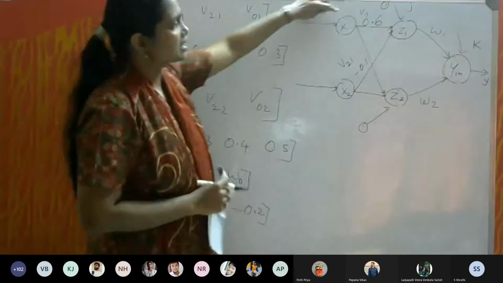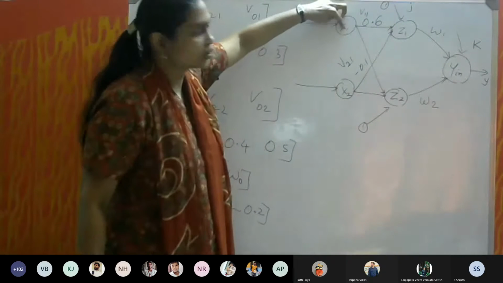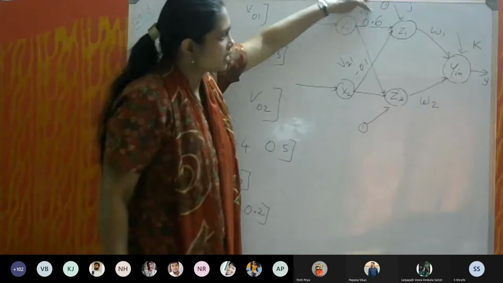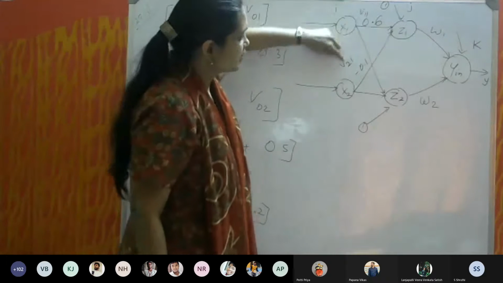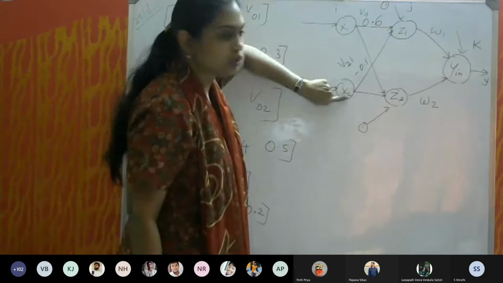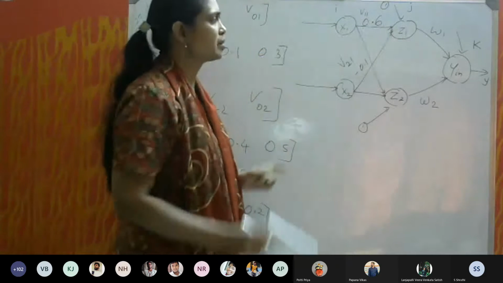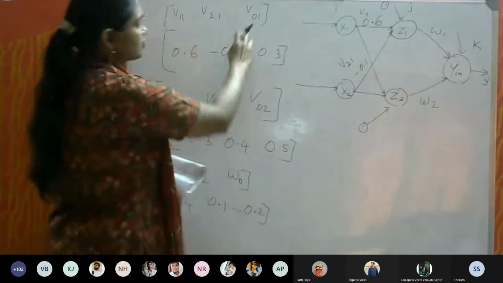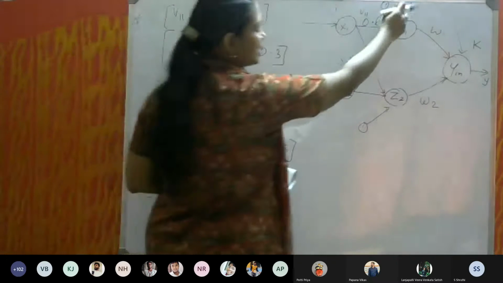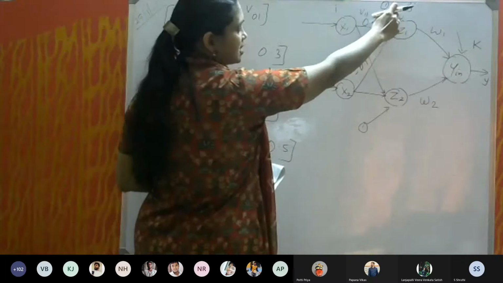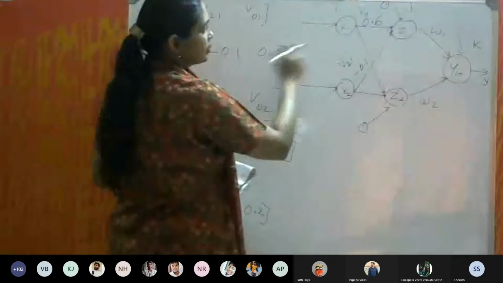Always remember this one corresponds to the starting, this one corresponds to the ending. Similarly, these two correspond to these two, and this one corresponds to this one. You remember that. And this V01 is actually the bias of this Z1, that is 0.3.